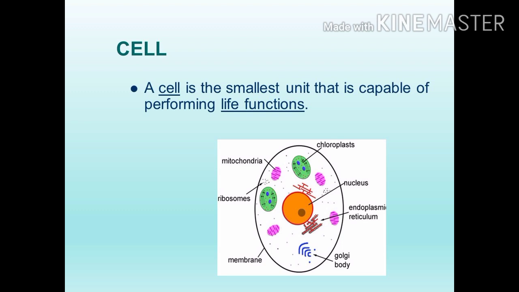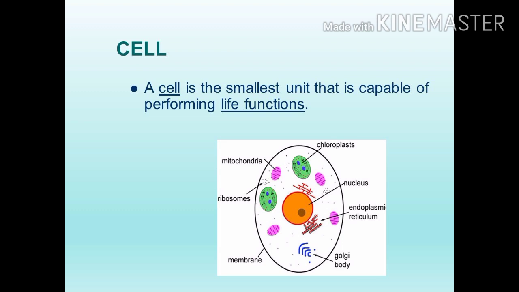Then chloroplast. All these things together are called cell organelles. Each organelle has separate functions. Each kind of cell organelle performs a special function, such as making new material in the cell, clearing up the waste material from the cell, and so on. A cell is able to live and perform all its functions because of these cell organelles. Otherwise the cell can't live, because each cell organelle has one function.